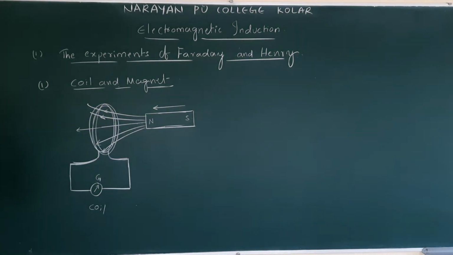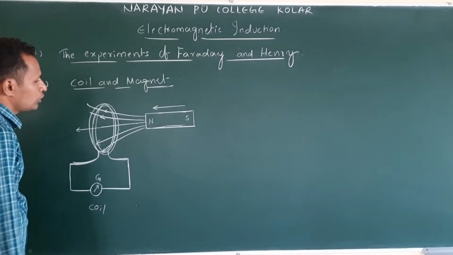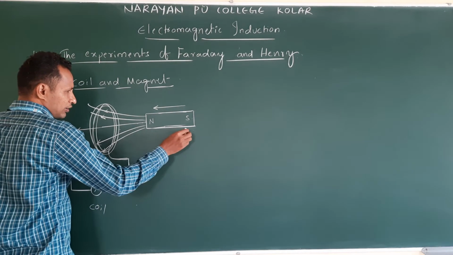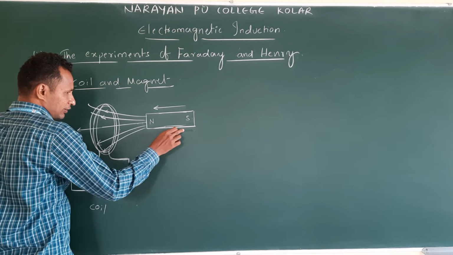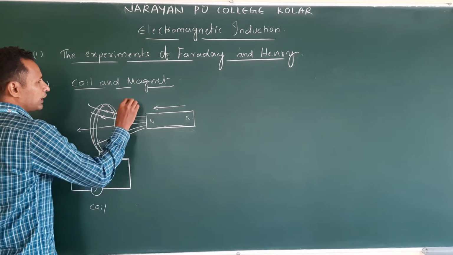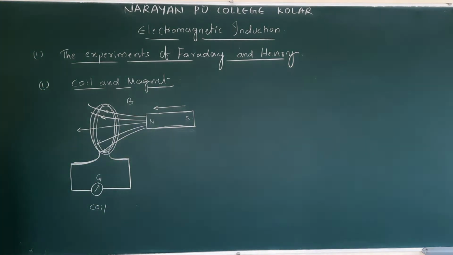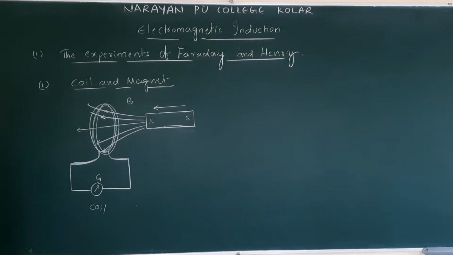So, we are talking Faraday's and Henry's experiment, their observation. So now, when this magnet moves towards the coil, what happens? Suppose this is the B, magnetic field. B is the magnetic field produced by the magnet.